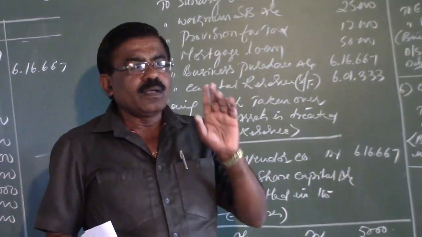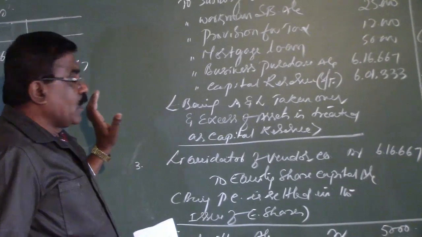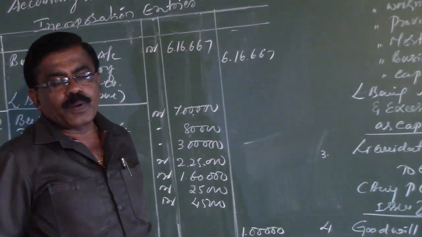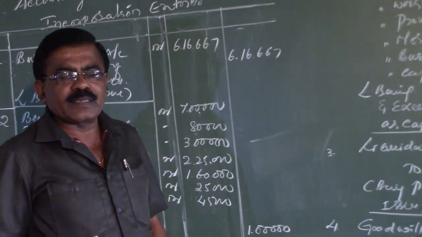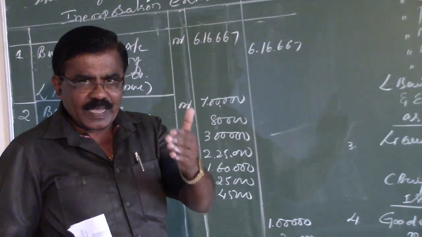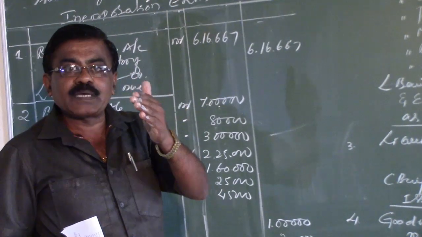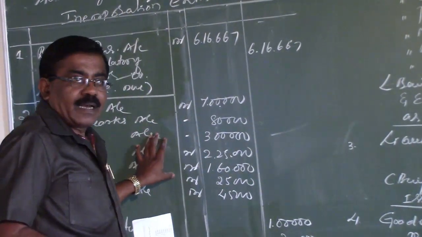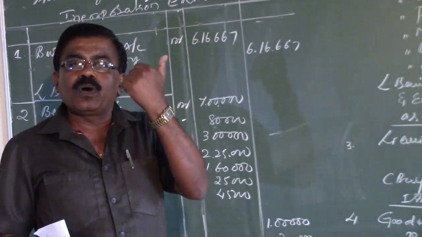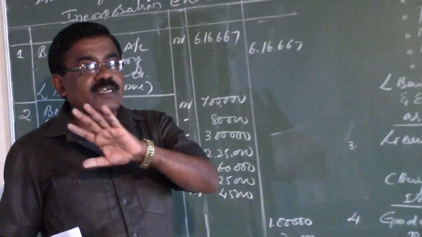Whenever we pass the second journal entry, the preparation of the new balance sheet is very easy, because the heads and values of assets and liabilities are all reflected in the journal entry. If we just copy the second journal entry, more than 80% of the new balance sheet will be completed.